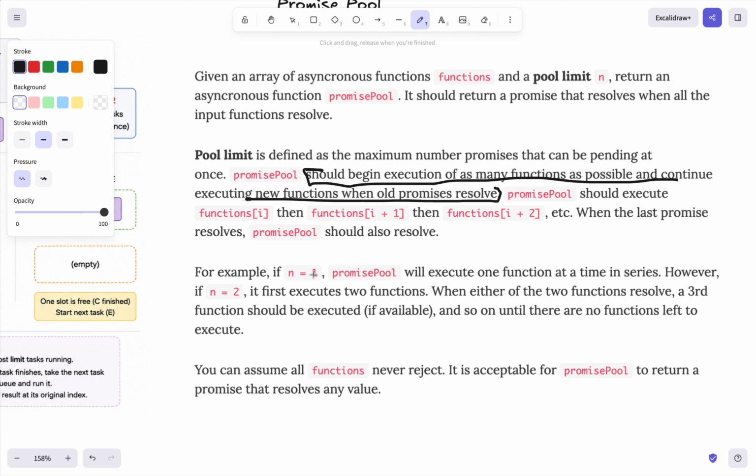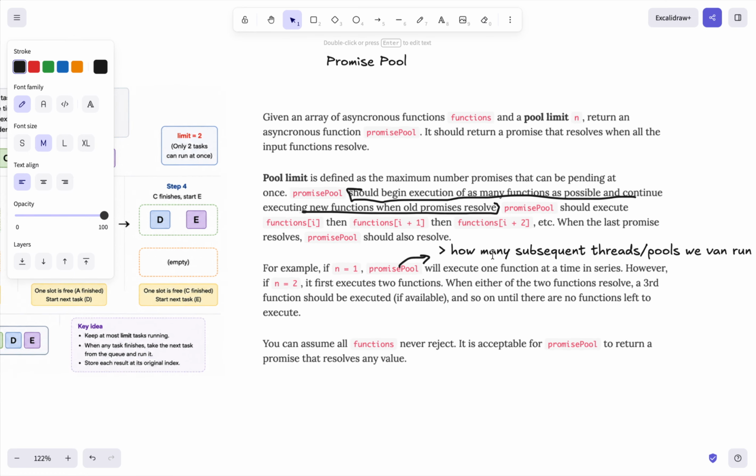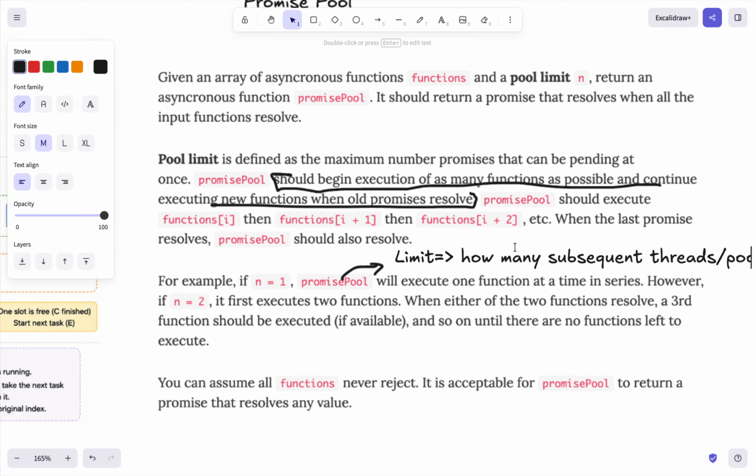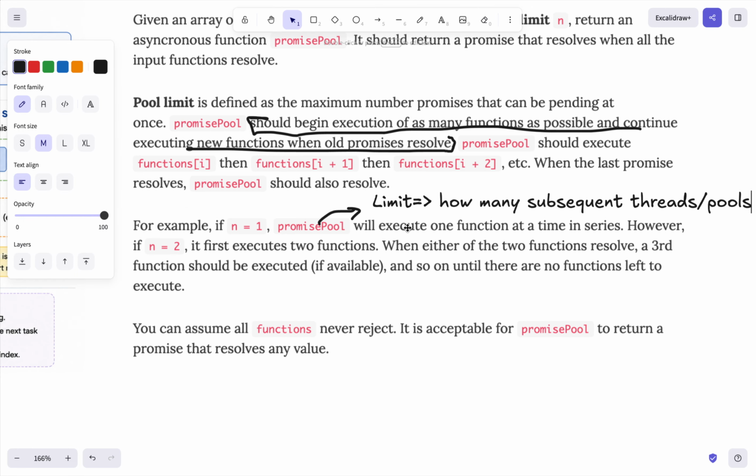Let's say, for example, if n is equal to 1. The pool limit is the limit that we give to our function, how many subsequent threads or pools we can run. If n is equal to 1, we'll execute one function at a time in series.